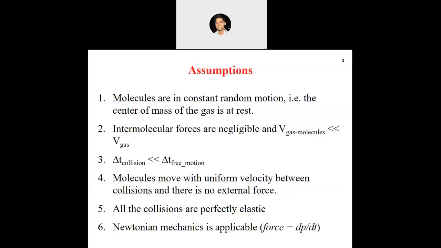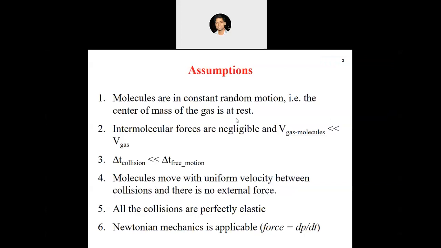Fourth is molecules move with uniform velocity between collisions and there is no external force. If there is no external force, of course, the molecules move with uniform velocity, because if you want to change velocity, you need acceleration or a force. If there is no force, they will be moving with uniform velocity.